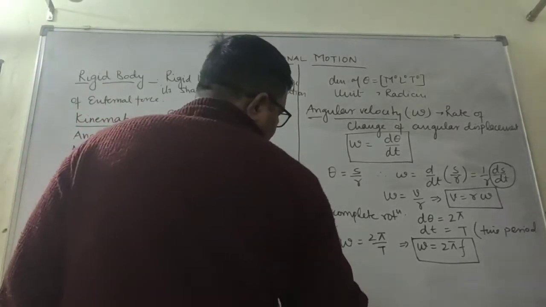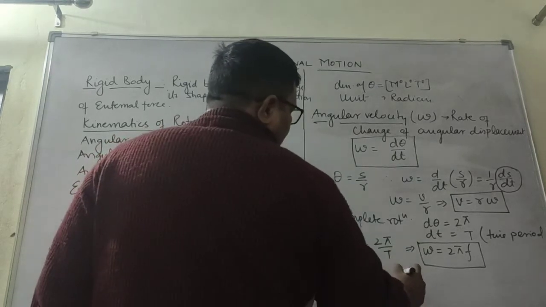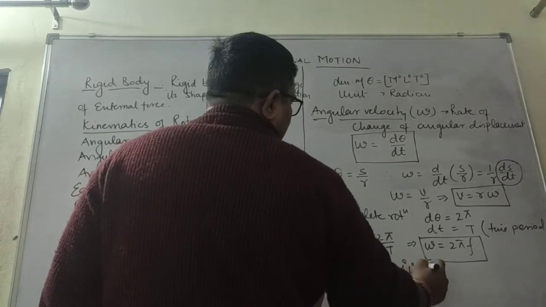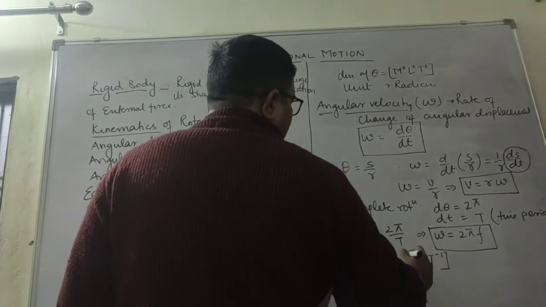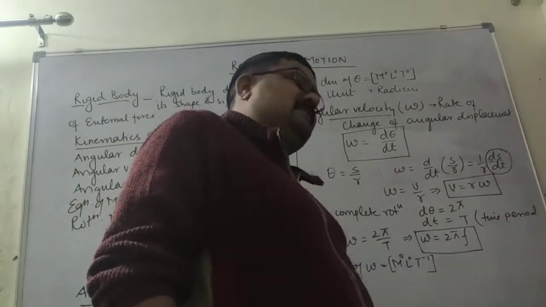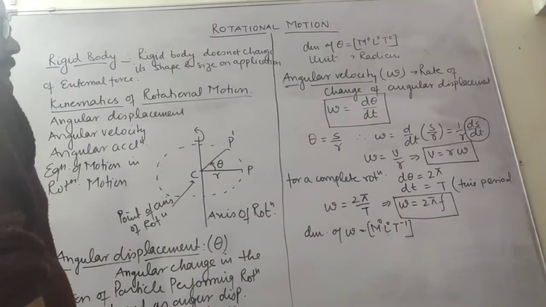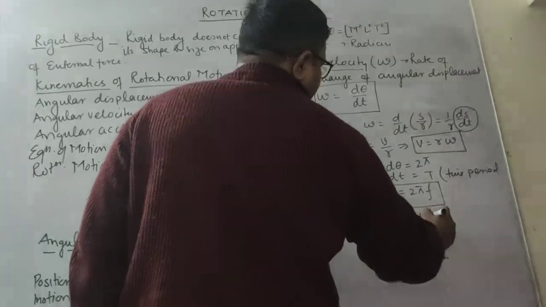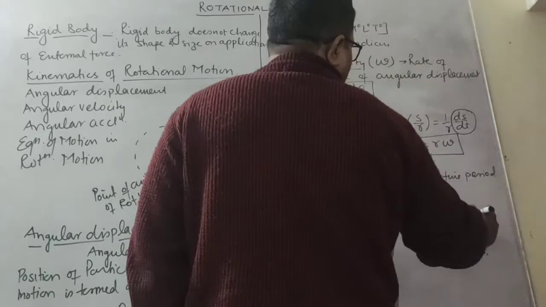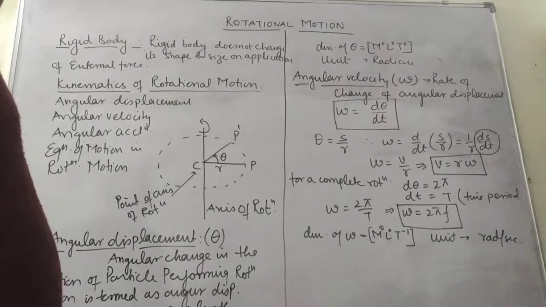Dimension of angular velocity, you can see here m0 l0 t minus 1. So this is the dimension of angular velocity. From here also you can see that frequency is having dimension t minus 1, so angular velocity is having dimension m0 l0 t minus 1. So what will be the unit? Unit will be radian per second. Unit of angular velocity is radian per second.